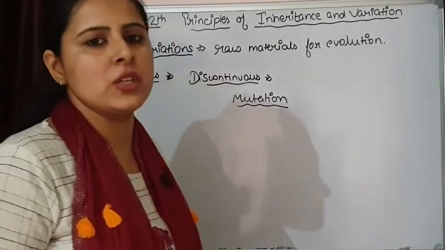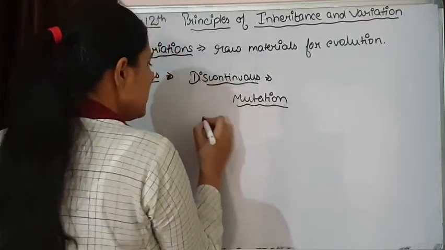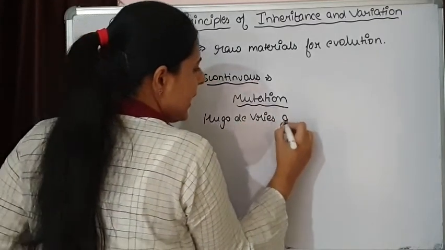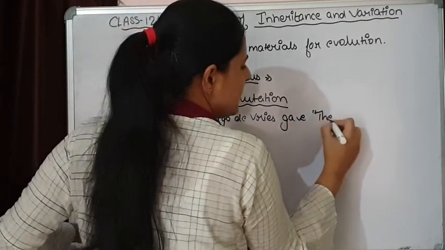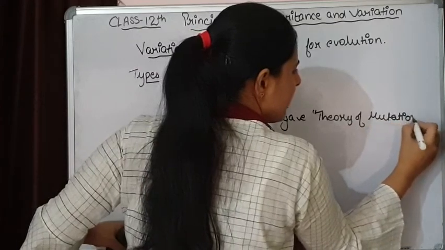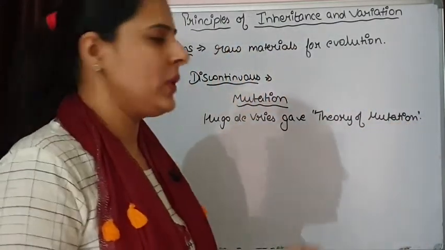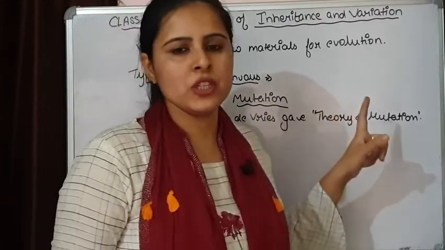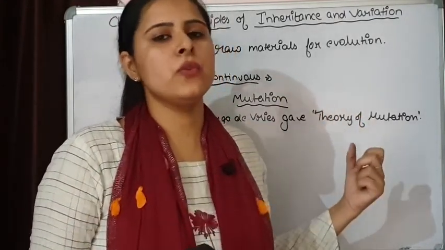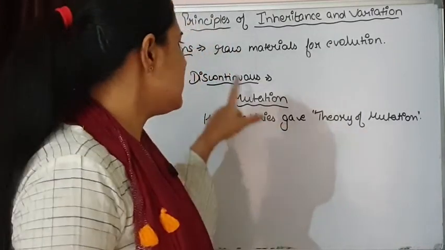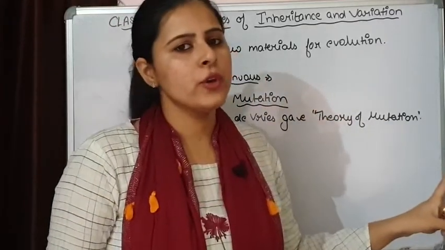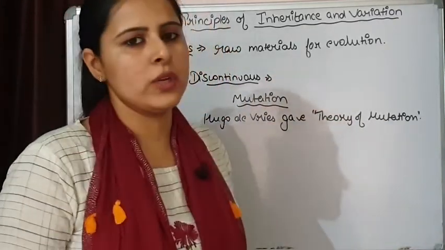Using this concept of mutation, Hugo de Vries gave the theory of mutation. We are going to discuss what mutation is, what the different types of mutations are, and also the reasons for mutation. So discontinuous germline variation led to the theory of mutation that was given by Hugo de Vries.